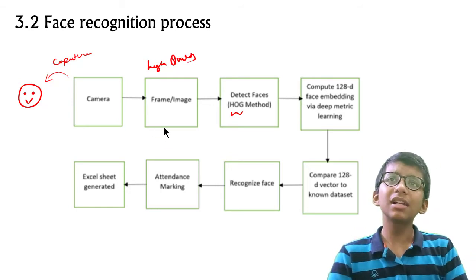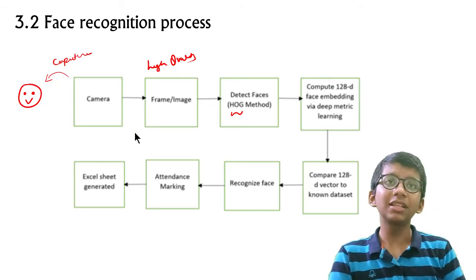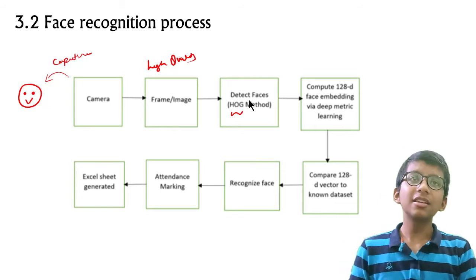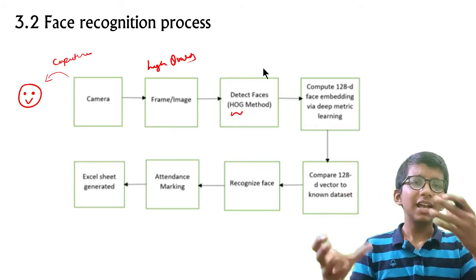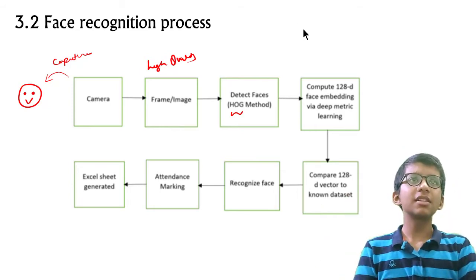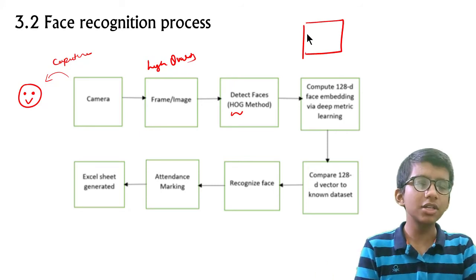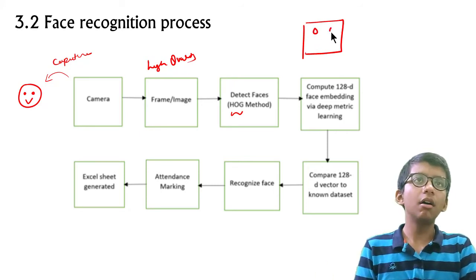So it takes the high quality image and detects the faces, and what it does is separate the parts. Let's say this is a person with a square shaped mouth, these are eyes, this is a nose, a smiling face.